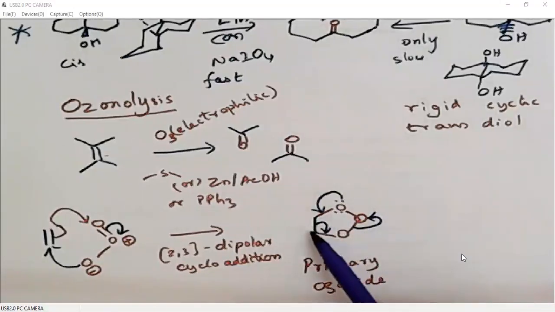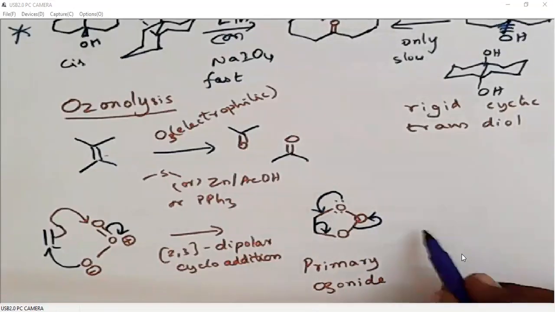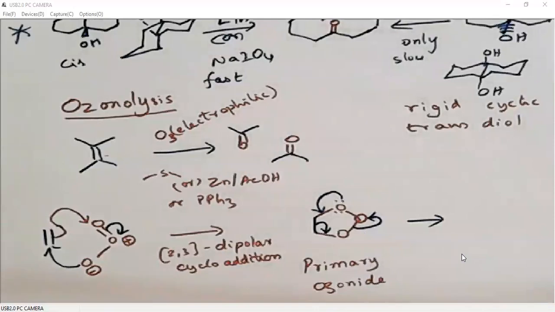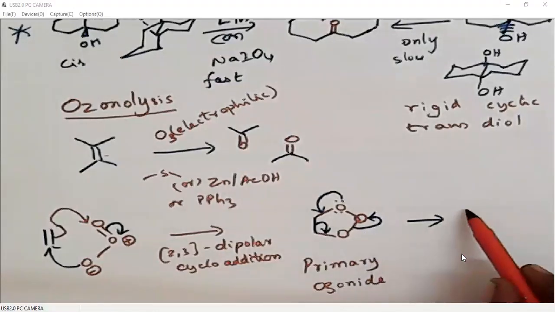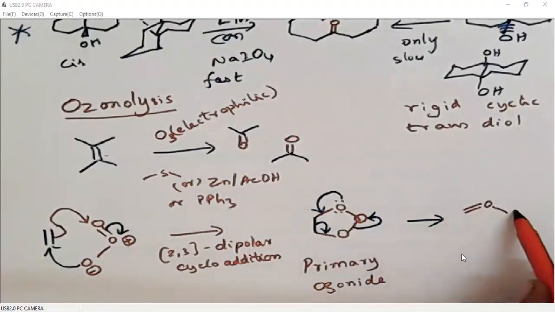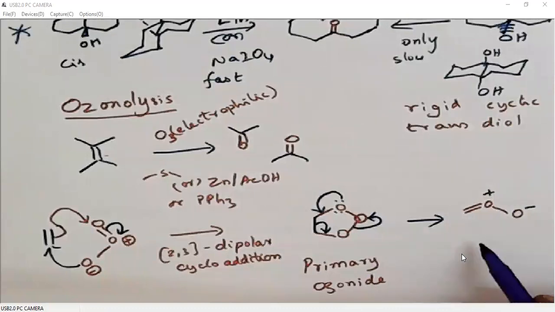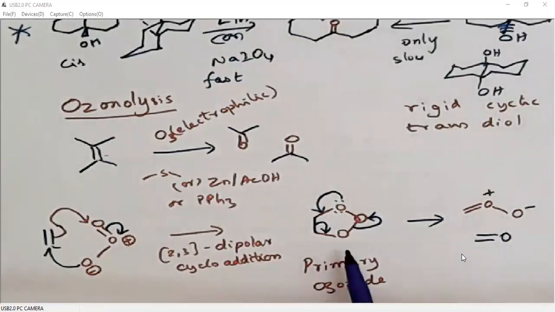The carbon-carbon bond will break down. We will have this carbonate. So the product is this, plus, this is minus, as well as C double bond O. This is the product. When we decompose the primary ozonide, this is the product. Then again this will undergo 1,3 dipolar cycloaddition.